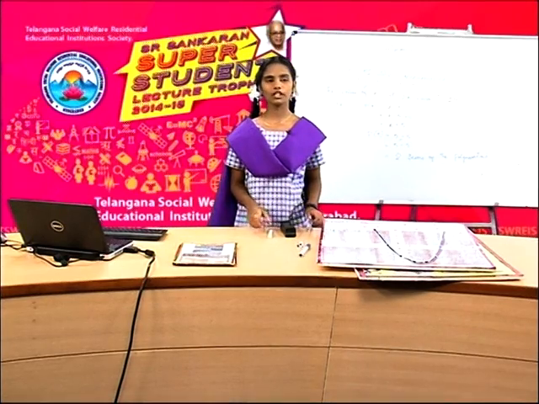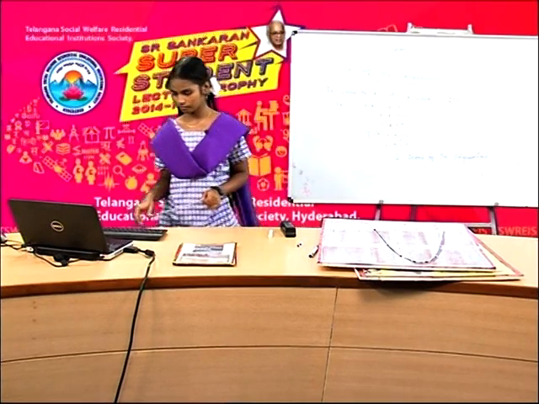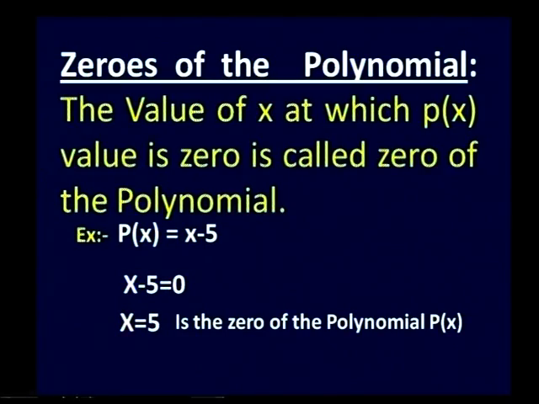Friends, now I am going to show these zeros of the polynomial in a PowerPoint presentation. If you see here, zeros of the polynomial means the value of x at which p of x value is 0 is called a zero of the polynomial. For example, here p of x is equal to x minus 5. When x minus 5 is equal to 0, here I am taking 0 because I am going to find a zero of the polynomial. Now minus 5 will come this side, so it becomes plus 5. So x is equal to 5. It is a zero of the polynomial for p of x.